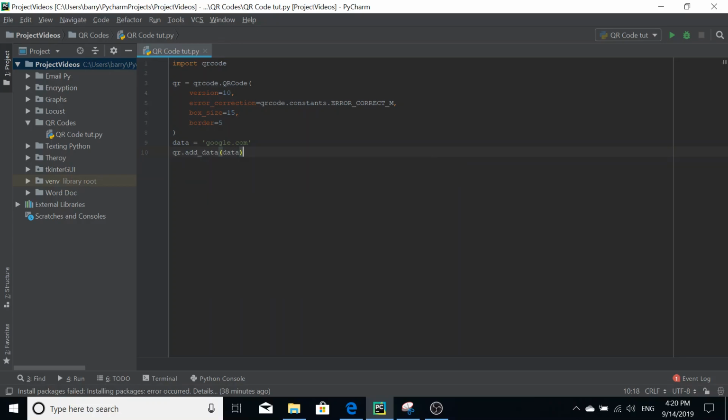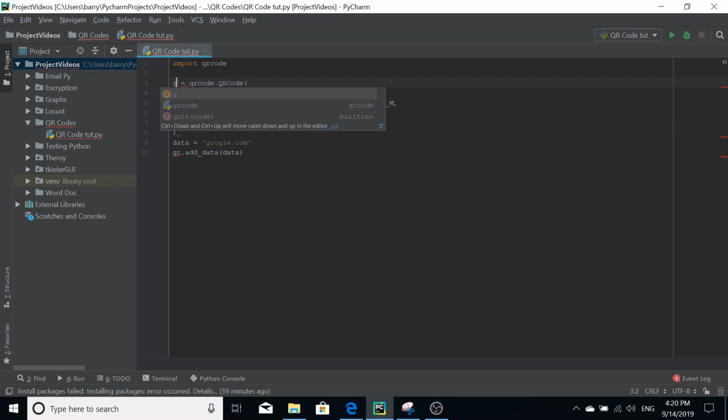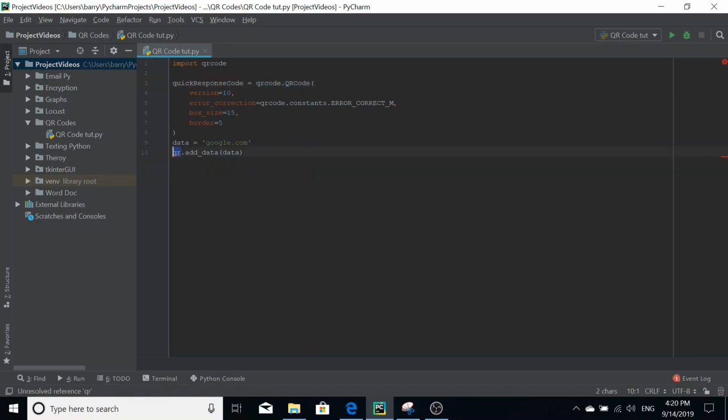Now I just want you to bear in mind that this can be whatever variable name you want, so you could call it, what would you call it? Quick response code equals, and then you just have to change this to the corresponding name there. But we're just going to keep it QR for simplicity. But I'm just saying it doesn't have to be QR.